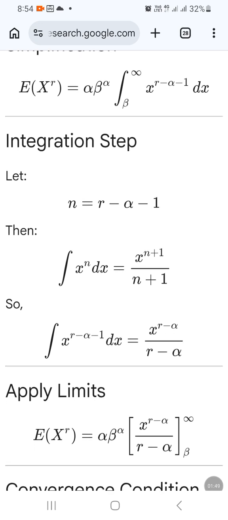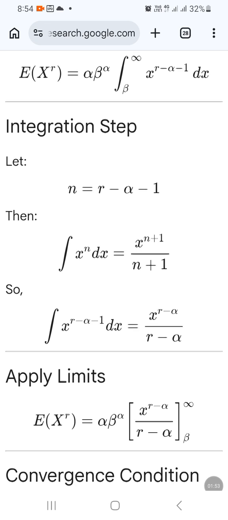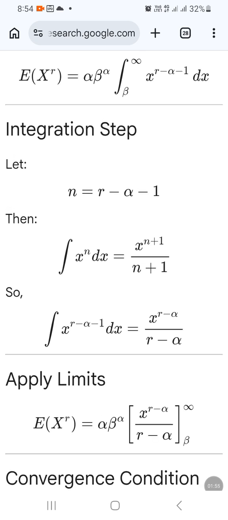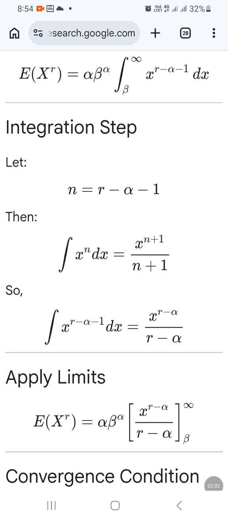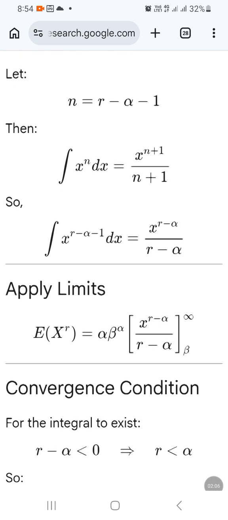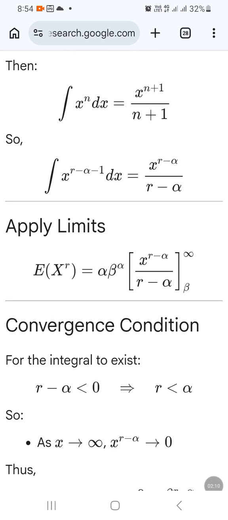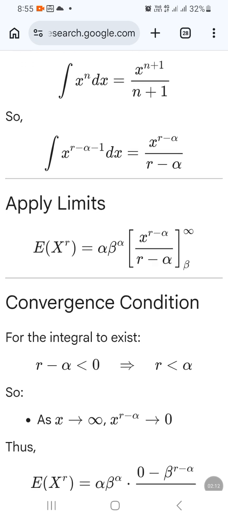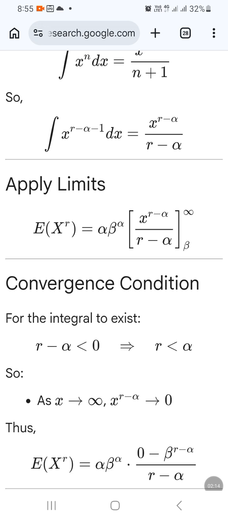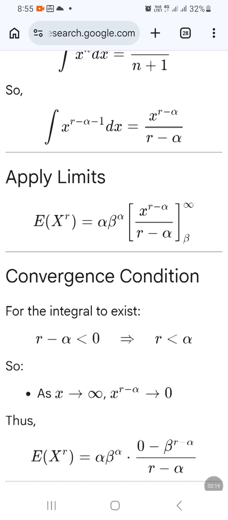Applying the limits, we get expectation of x raised to r is equal to alpha beta raised to alpha times x raised to r minus alpha minus 1 plus 1, that is x raised to r minus alpha, divided by r minus alpha, from beta to infinity. When x is replaced by infinity, we know the convergence condition for it to exist: it should come in the denominator.